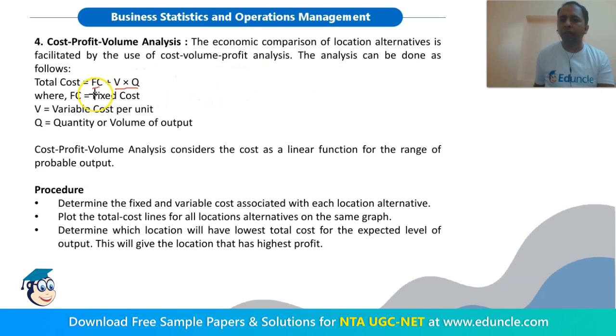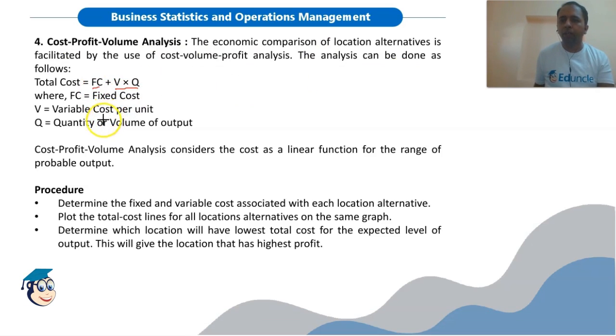So we are identifying fixed and variable cost involved in the establishment of a particular site or location. It considers the cost as a linear function of the range of probable output. So we are considering cost as a linear function of output. That means when output increases, the cost will increase accordingly. So for the various location alternatives that we are evaluating and analyzing, we will select that location or alternative which has the total minimum cost.